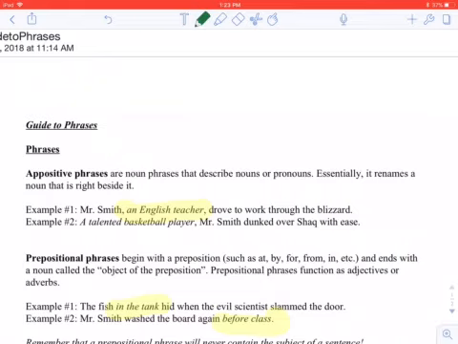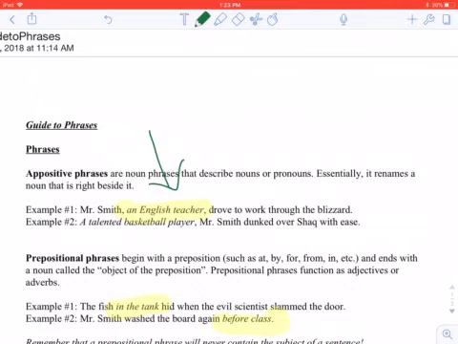We have Mr. Smith, an English teacher, drove to work through the blizzard. Now, an English teacher is our appositive phrase there. It's right next to our subject of this sentence, Mr. Smith, and it is renaming that. And so we could see here that it could be removed from the sentence. We could just say Mr. Smith drove to work through the blizzard. Mr. Smith did not have a snow day, apparently. And so that appositive phrase is, again, a noun phrase. It's right next to it.